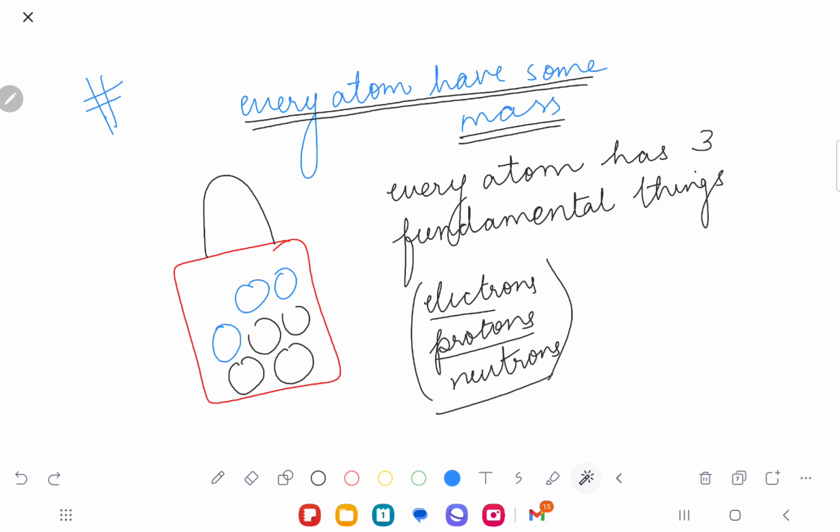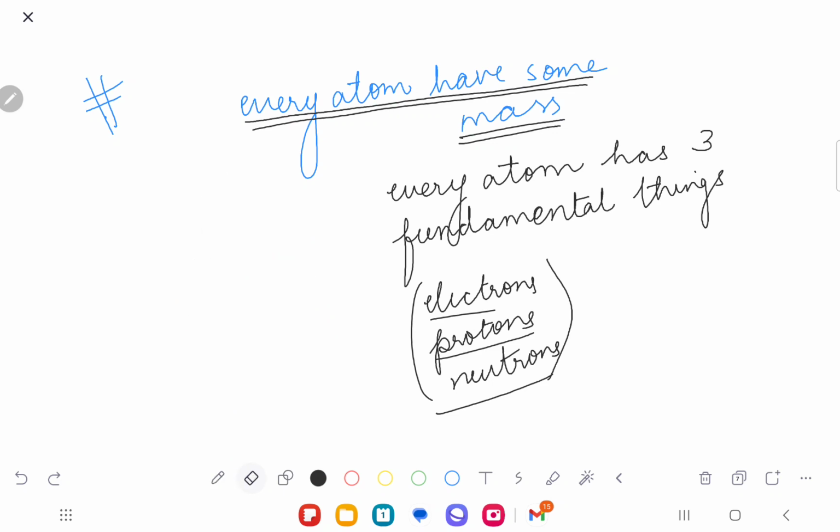Exactly. So my point here is that if we have this bag, okay? What do you think we would do? I'm saying the atom is like a bag.